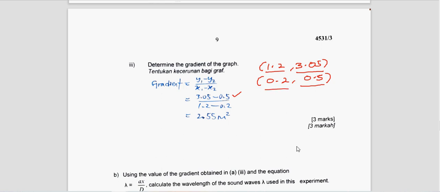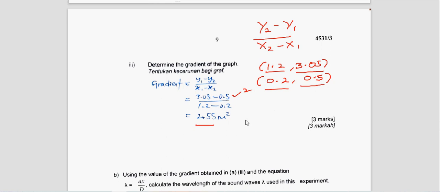So this one is using the formula of y2 minus y1 divided by x2 minus x1. Alright, so this is mark number 2. And then press the calculator, your final answer with correct unit will be mark number 3.